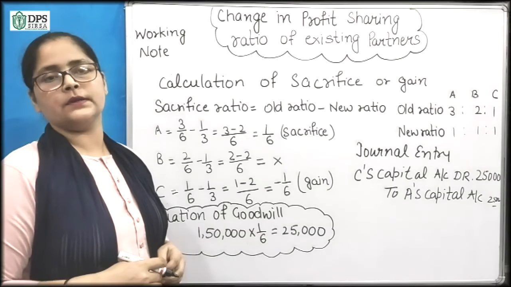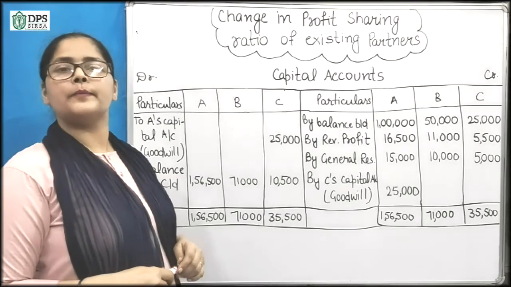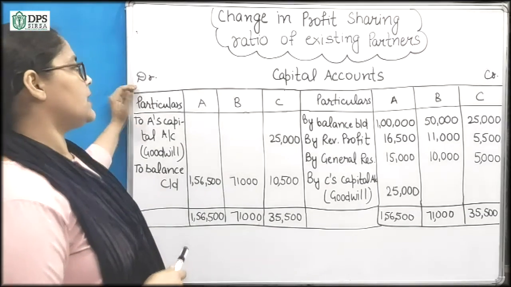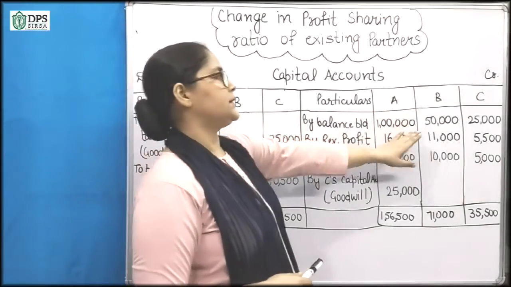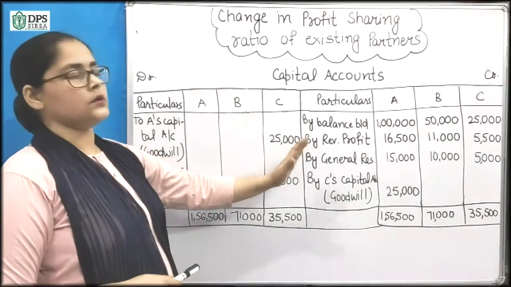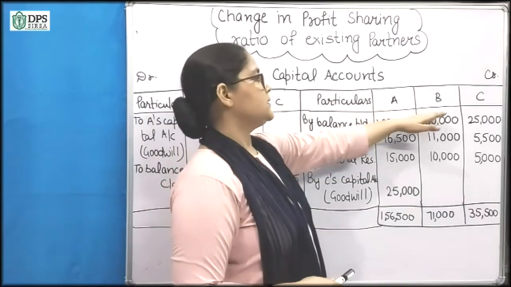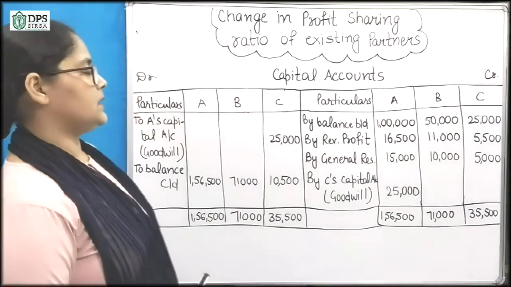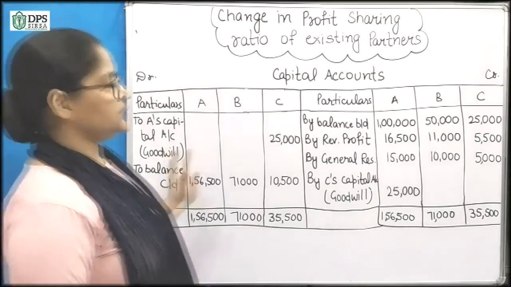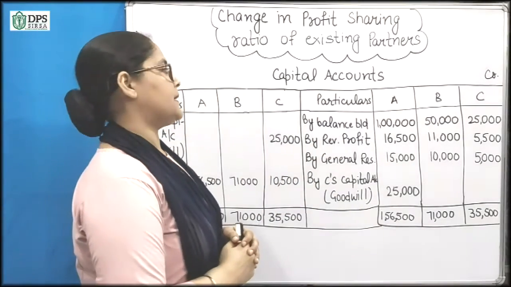Now we will prepare capital accounts. In the next step we will prepare the capital accounts of the partners. On the debit side we have A, B, C and on the credit side we have A, B, C. So on both sides we will draw three accounts and the three parts we will make A, B, C. First of all, we will start from their balances.